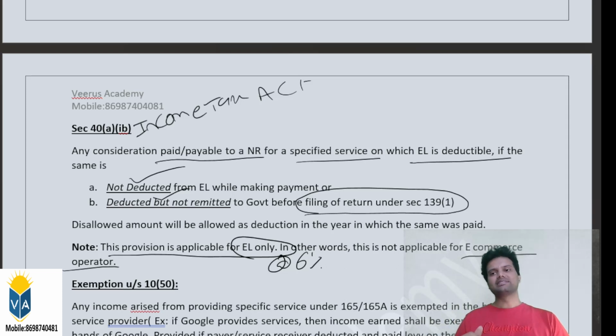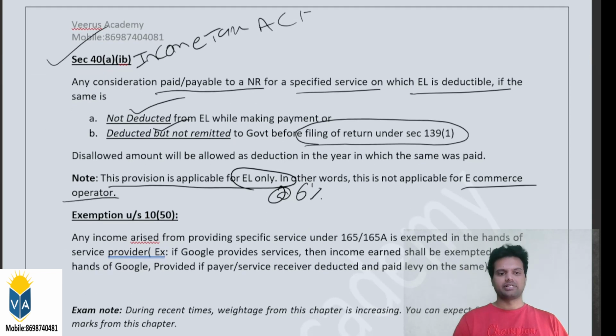So this disallowance is illogical to apply to him. He won't file the return in India, and he doesn't pay corporate tax in India. This is applicable only for section 165, which relates to advertisement services, the 6% equalization levy. Only in those cases is section 40A(ib) applicable. Am I clear?